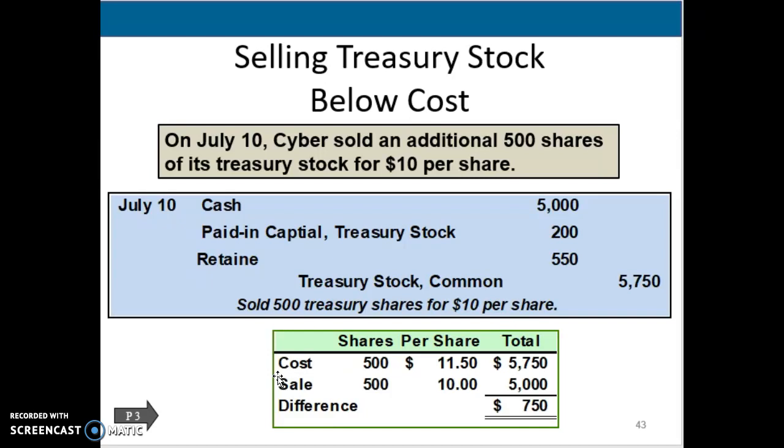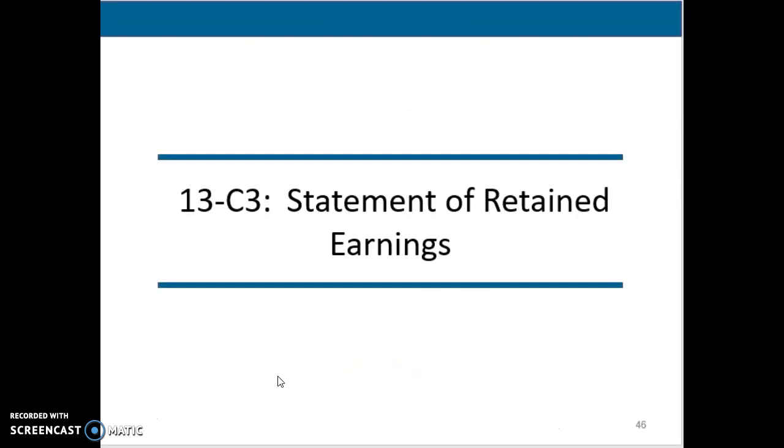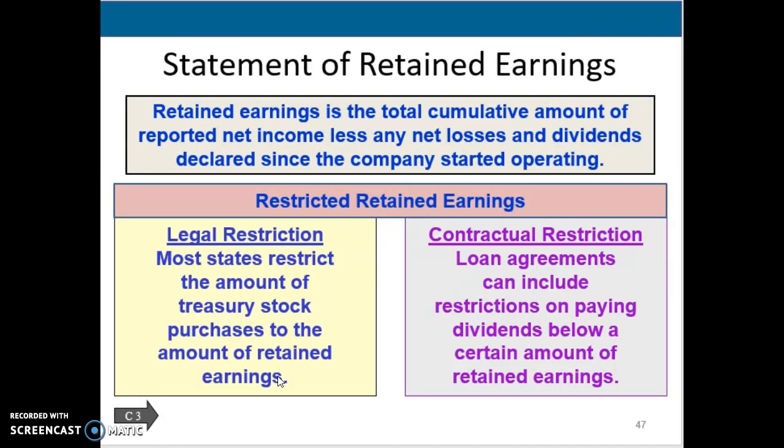All right. Last, let's look at the statement of retained earnings and how it looks. So when we look at this, we're looking at retained earnings. And again, remember, that's where we're holding all of the earnings the company has had. So our net income goes into that. If we have losses, it reduces our retained earnings. And if we pay out dividends, it can reduce our retained earnings.